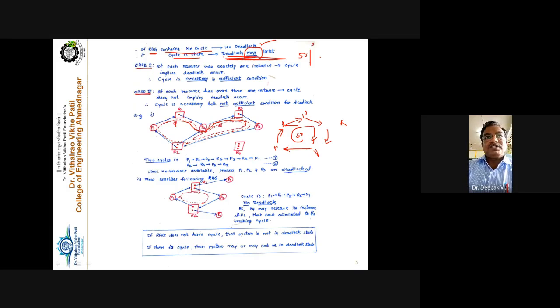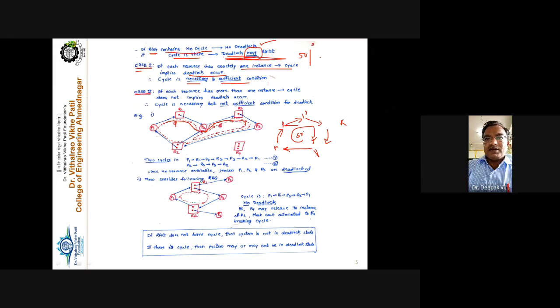So how that will be, see case 1. If each resource type in that resource allocation graph has exactly one instance, then cycle implies deadlock occurs. 100% deadlock occurs in the system. Therefore, cycle is the necessary and the sufficient condition for the deadlock, right?